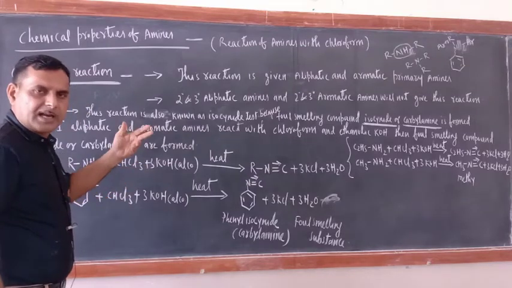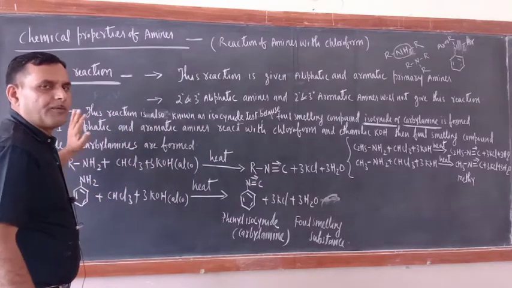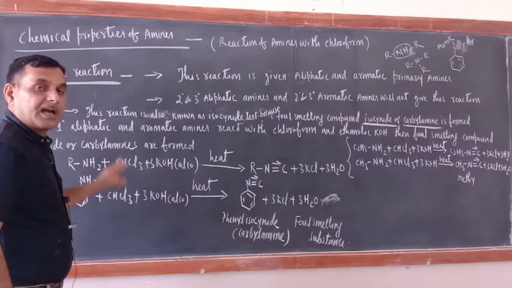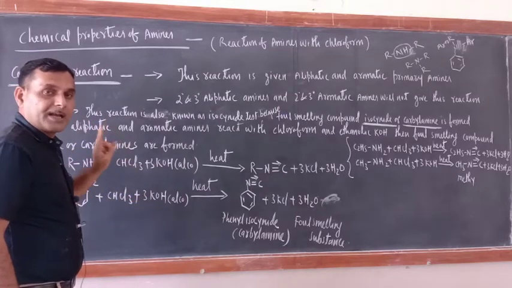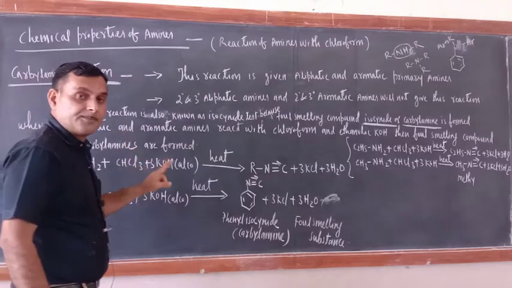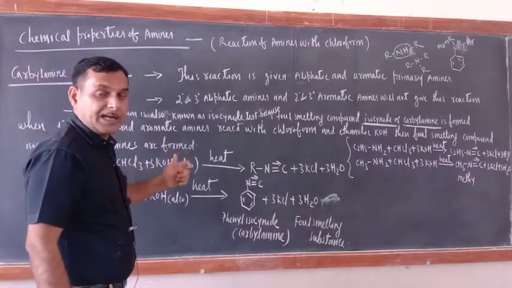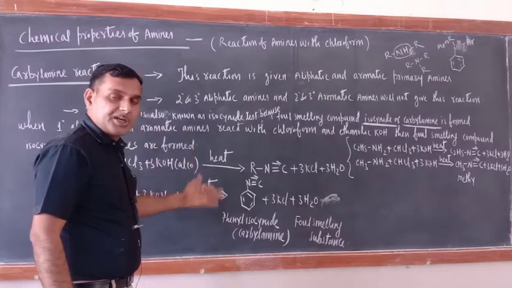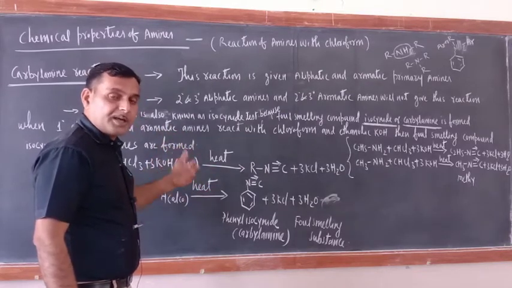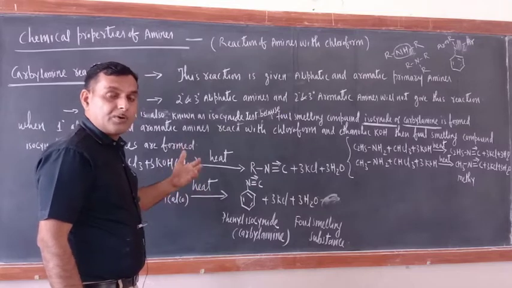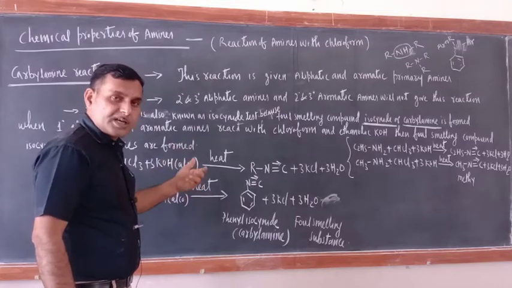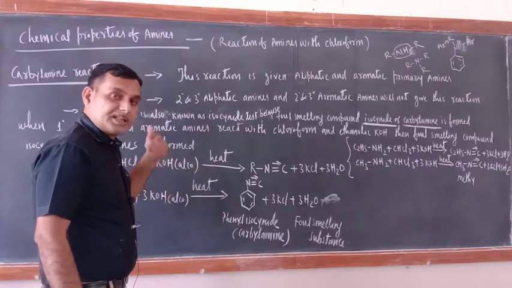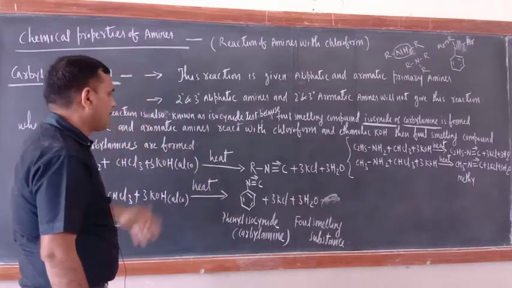When aliphatic or aromatic primary amines react with chloroform and alcoholic KOH upon heating, they form a foul smelling compound that is known as isocyanide or carbylamine. So this reaction is known as the carbylamine reaction.